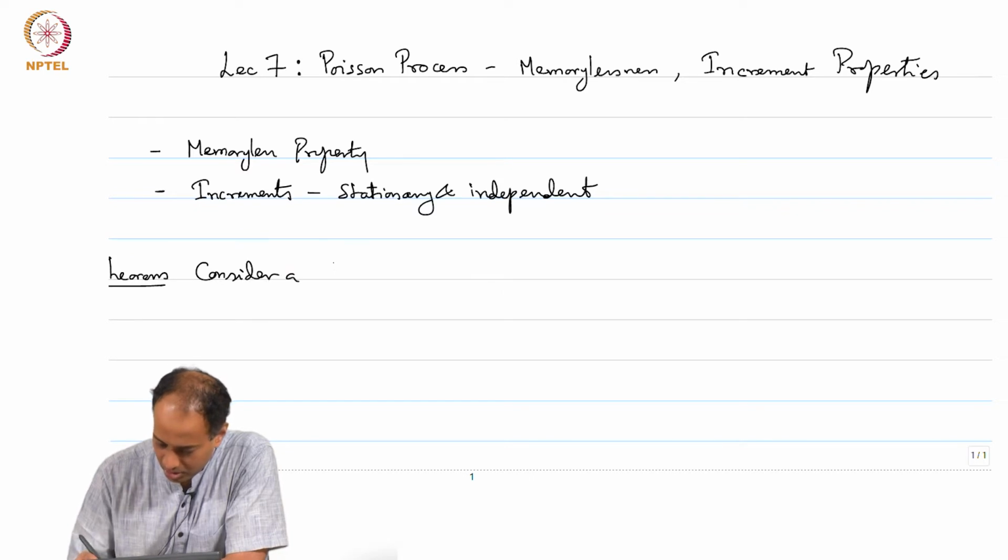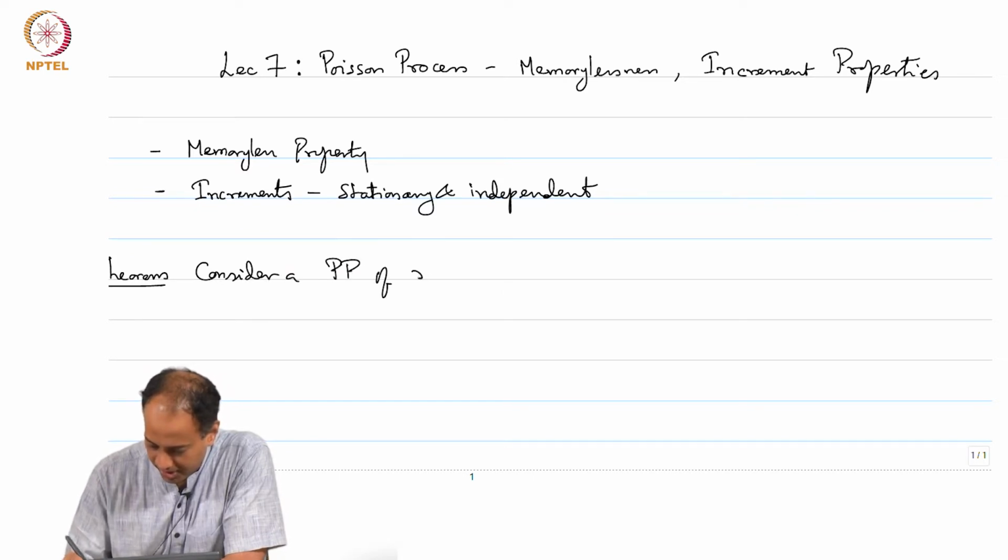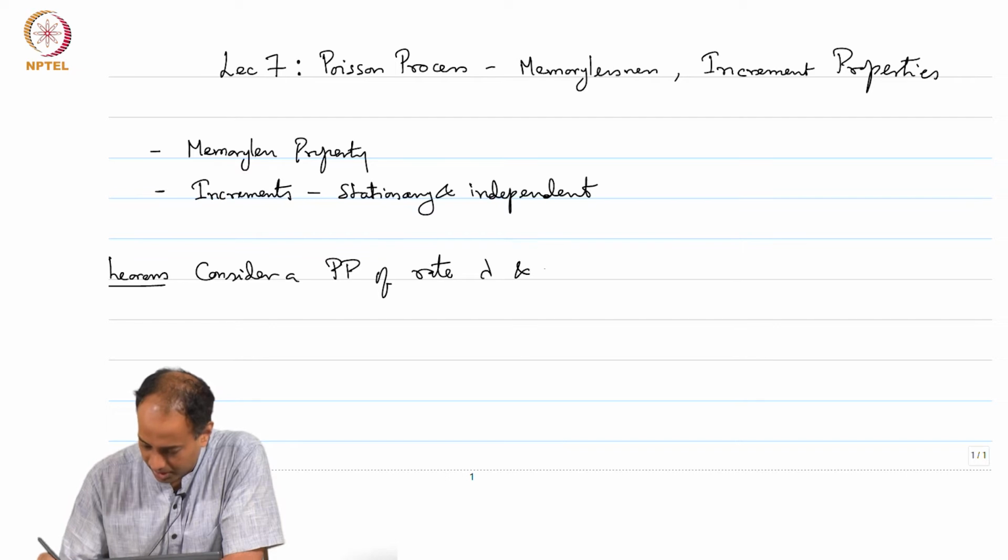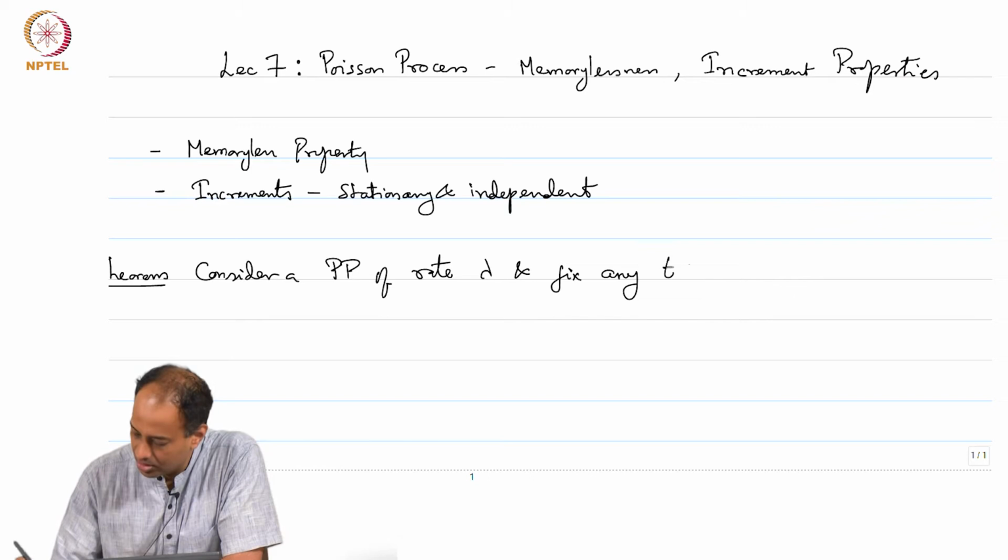Consider a Poisson process of rate lambda and fix any t bigger than 0.